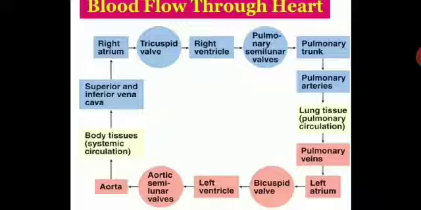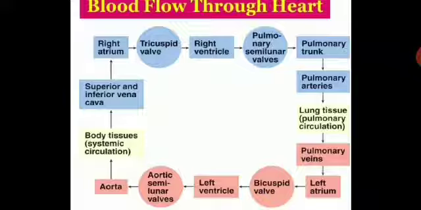It is not an open-ended flow chart, it is a close-ended flow chart where the circulation of the blood takes place, and blood flows through the heart in this manner. So here you have superior and inferior vena cava, then it goes to the right atrium, tricuspid valve present there to regulate the blood flow.